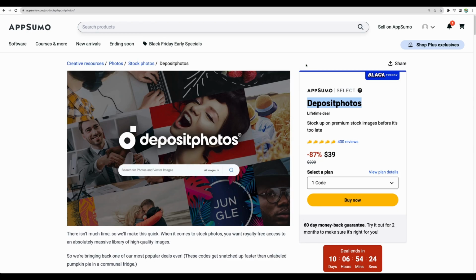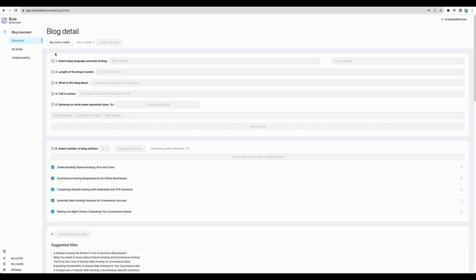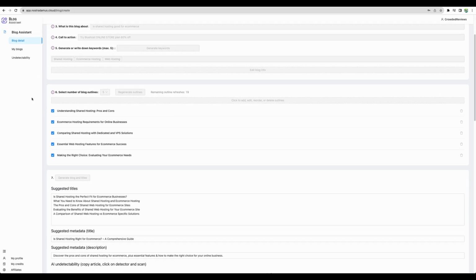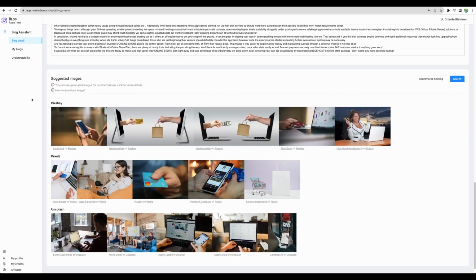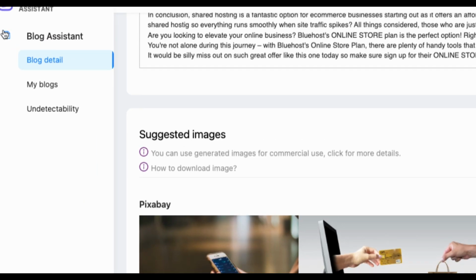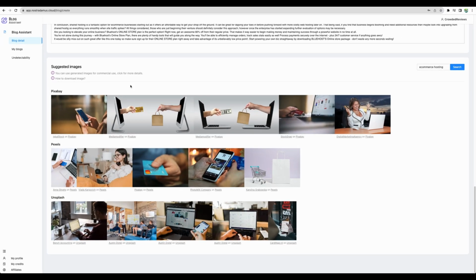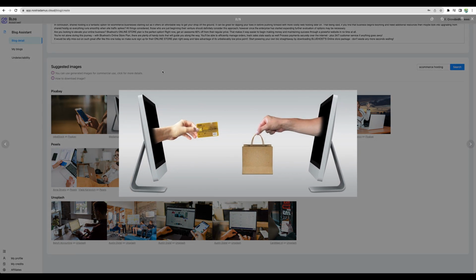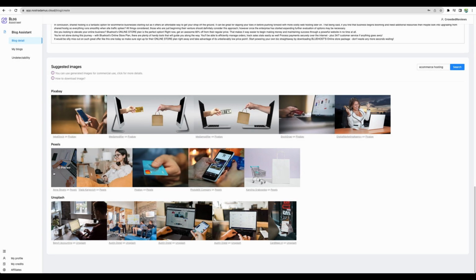And a few more thoughts. If you need stock images, for example, for blogging, I think ideally you would need a blog writing tool where stock images are integrated into the writing process. For example, here is the BlogAssistant application, which was available on AppSumo some time ago, where you can search for Pixabay, Pexels, and Unsplash images during your blog post creation and use those images.